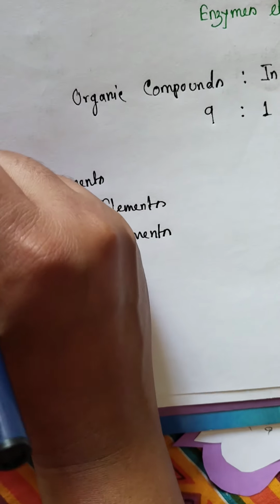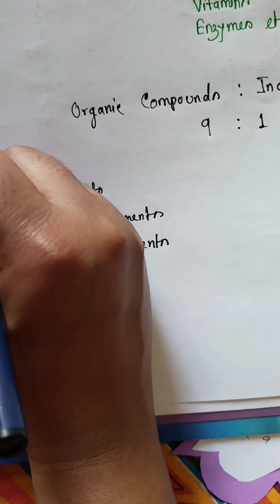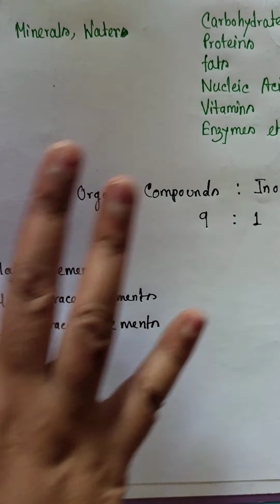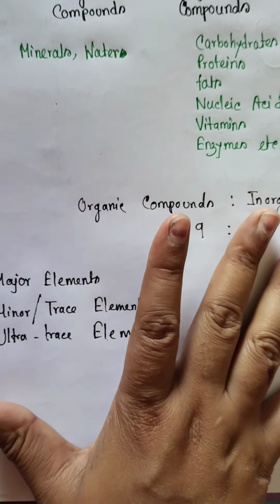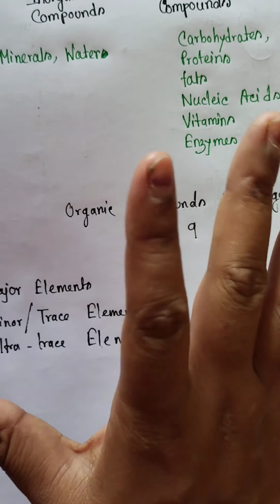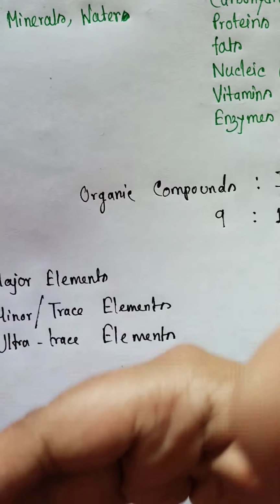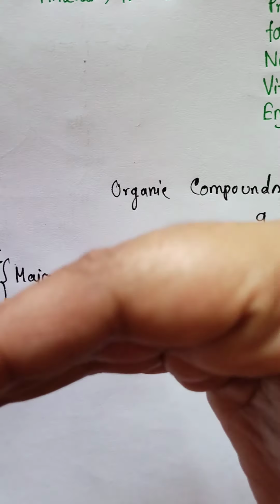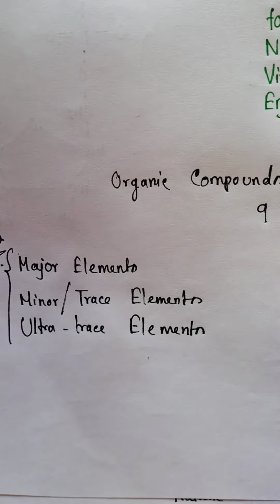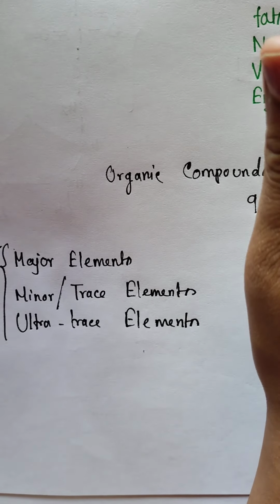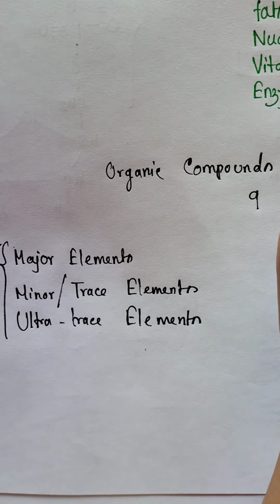Look, these all are essential. These are essential for our living. These 25 types of elements that are essential for protoplasm to live can be categorized into three types: major elements, minor or trace elements, and ultra trace elements. Okay, so major elements are 6 in number: